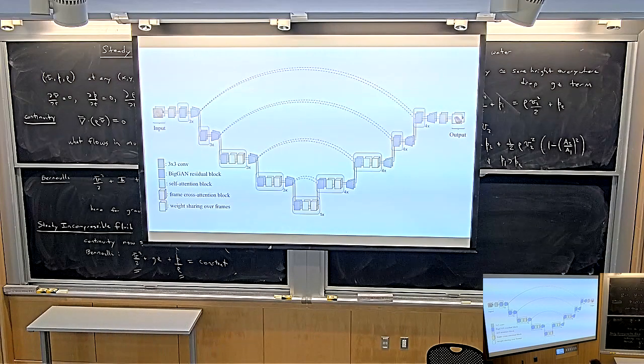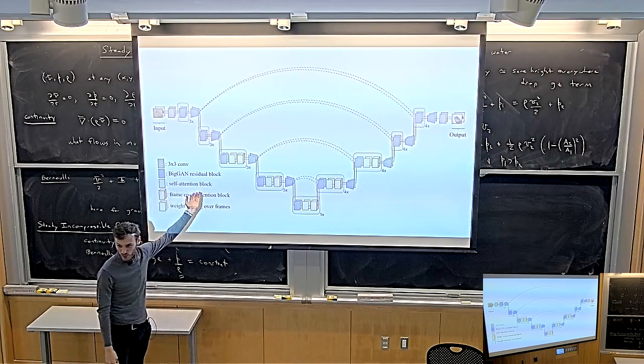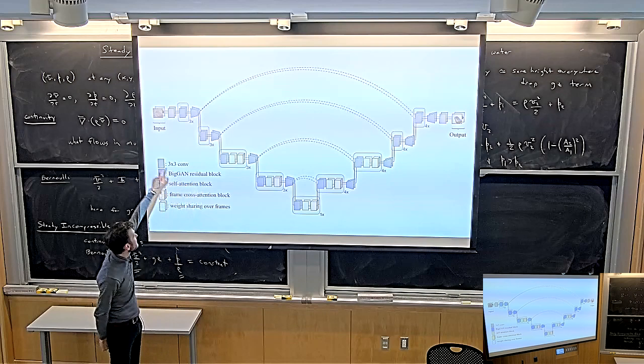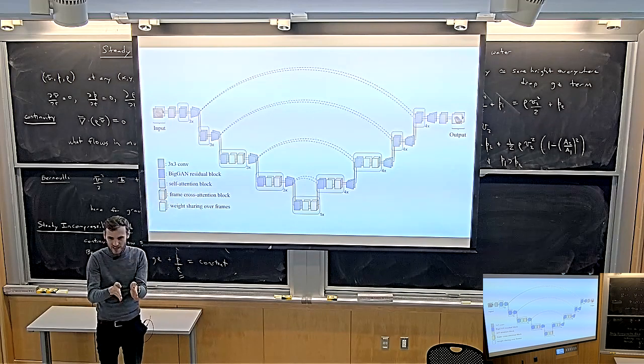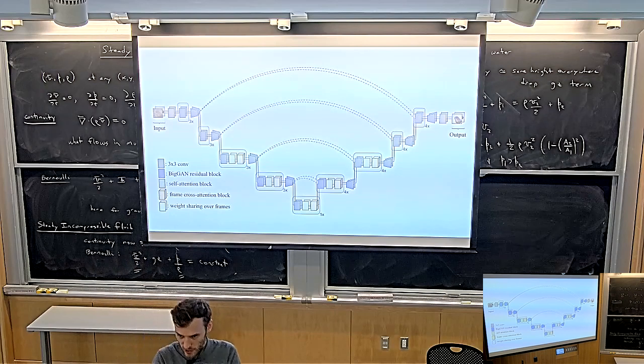So there is not much more to it, except for, of course, you can ask what is the neural network architecture that you would use to do that. I'm just throwing it up to tell you that there's nothing particularly interesting there. The architecture is a U-net. Who would have thought? And what you do is you have basically a Siamese U-net. You have the clean image, the context image, and the image that you want to denoise. You encode both of them with a U-net, and now you want them to talk to each other. You want them to be able to exchange information between the noisy view and the clean view.